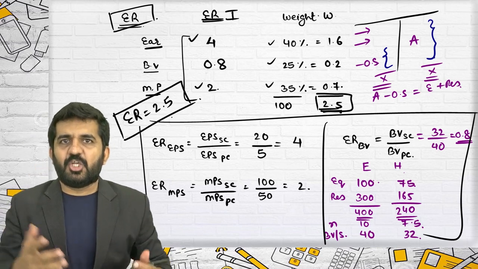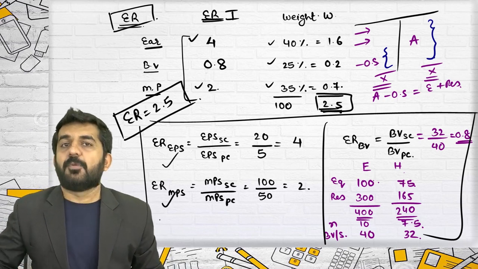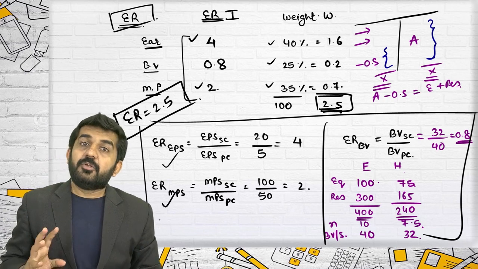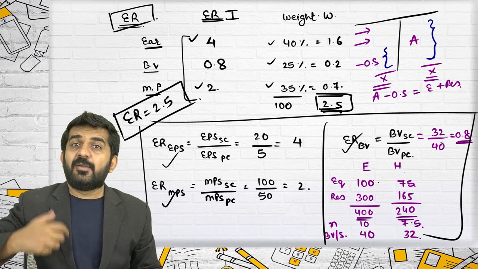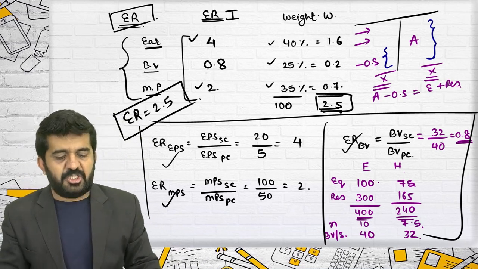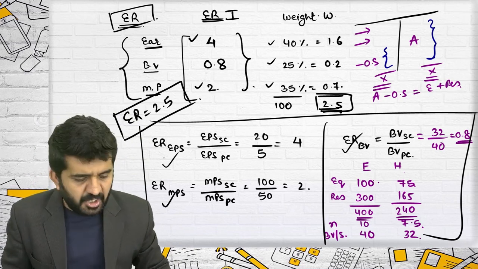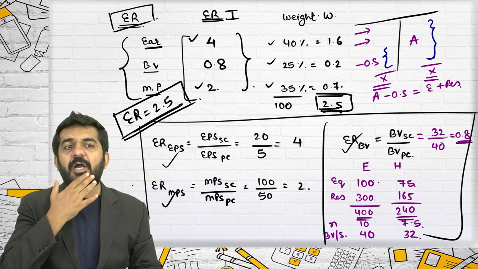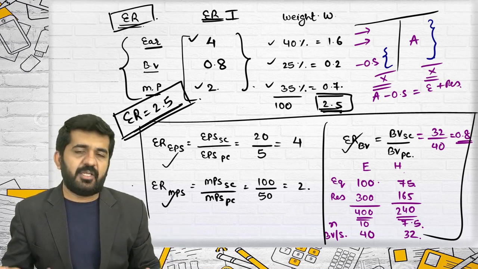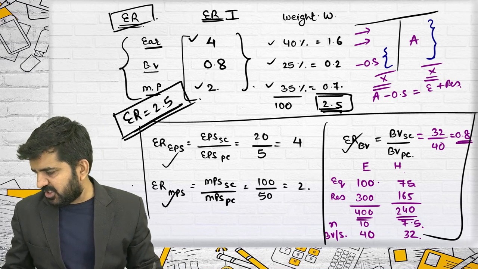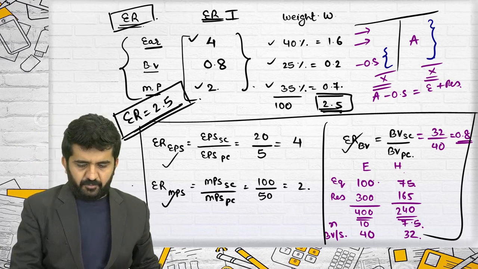See what they were giving in the question? Exchange ratio based upon market price. Exchange ratio based upon earning per share. New concept, exchange ratio based upon book value. And one more new concept, exchange ratio as a weighted average of all these three exchange ratios, which is nothing but 2.5. So this is how the exchange ratio can be determined in real life. So the exchange ratio in this case will be 2.5.